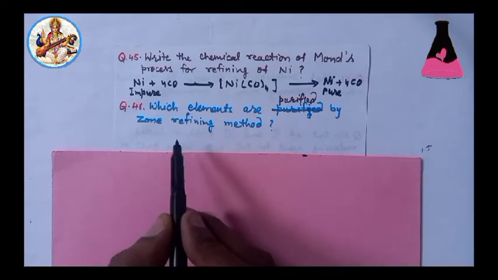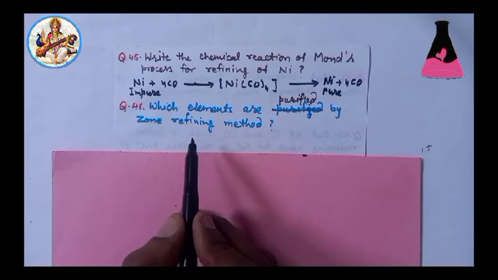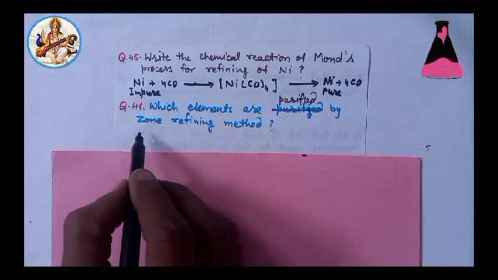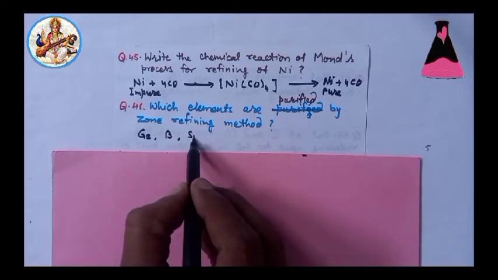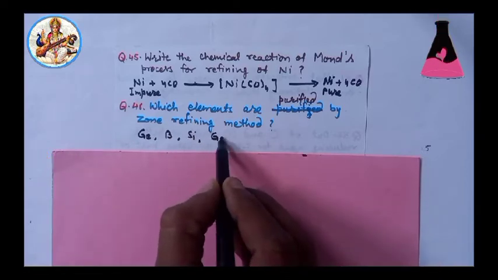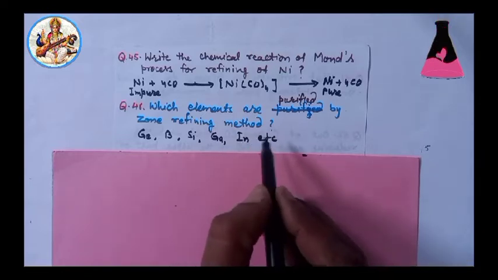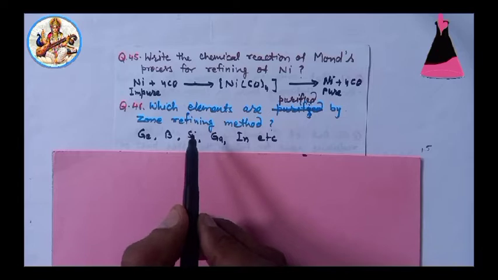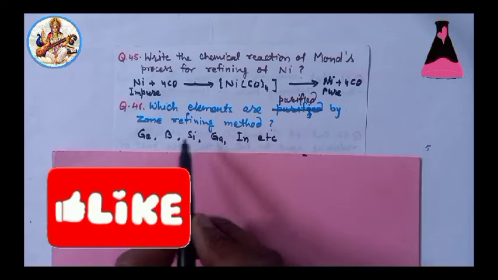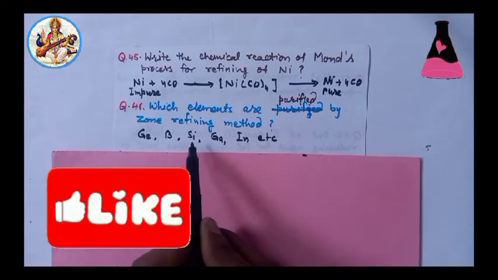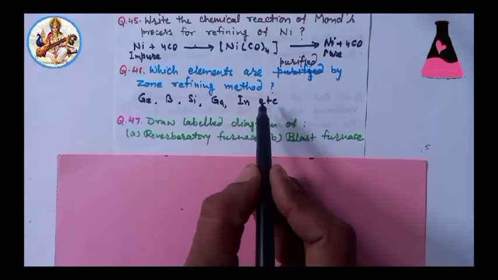Solution: this method is useful for producing semiconductors and other metals, for example, Ge germanium, B boron, Si silicon, Ga gallium, In indium, etc.